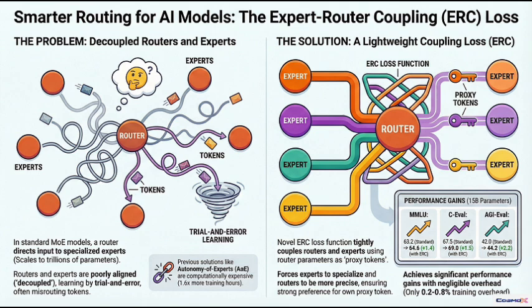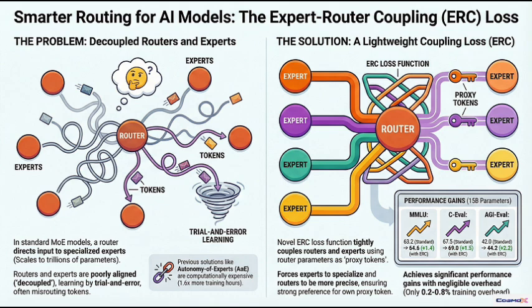You see, in a MOE model, you have a central router that's supposed to send information or tokens to these little specialized experts. Like a switchboard operator for data. A perfect analogy. But the problem is, traditionally, the operator's decision isn't actually guaranteed to reflect what the expert is really good at. So the router might think, okay, this looks like a math problem, and it sends it to the math expert. But that math expert is actually, say, terrible at calculus, and the router just had no idea. Precisely. They are decoupled, and this is where the new solution comes in.